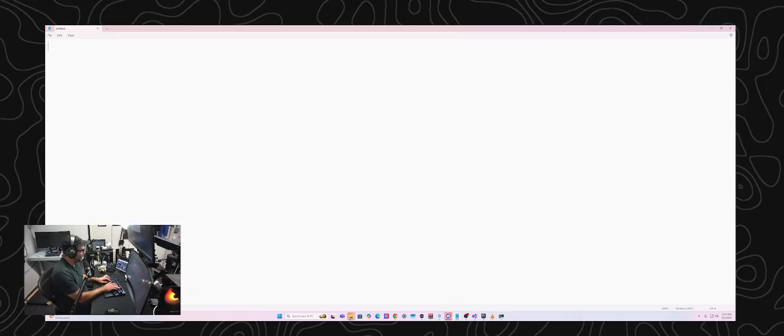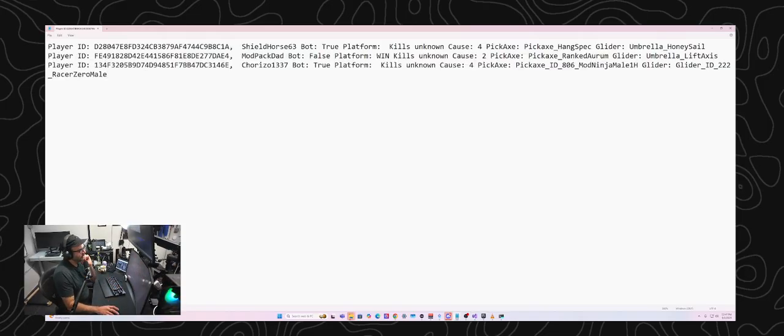Actually, I'm just going to delete all this and then use these as examples. So this player, Shield Horse 63, is a bot, and they had an unknown number of kills. I'm assuming that just means 0, but we'll see. But their cause of death was 4.